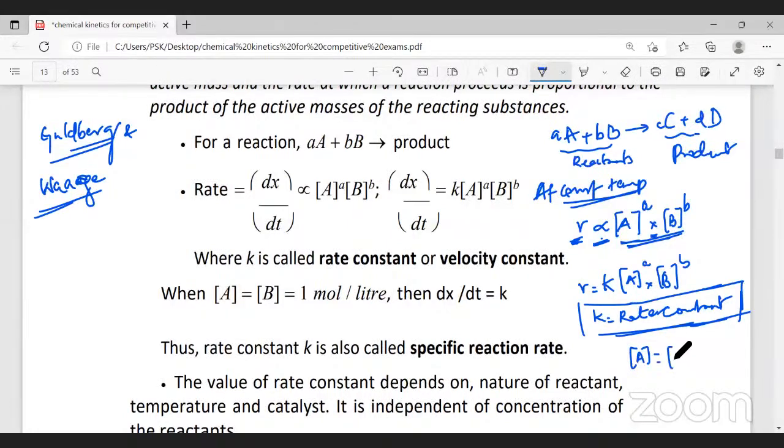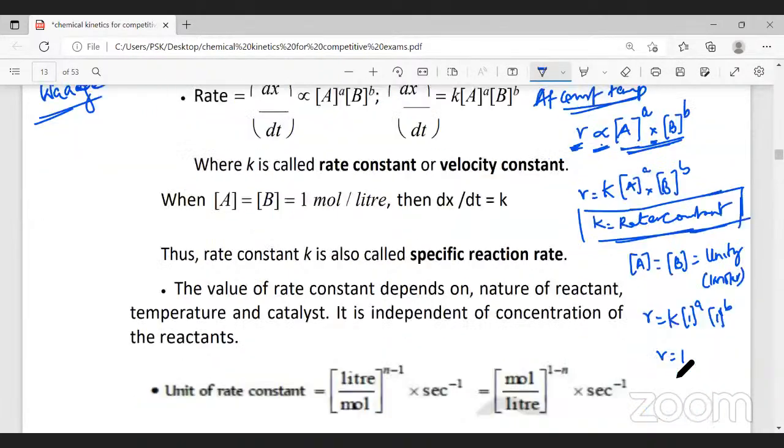B. When the concentrations of the reactants are unity, when I say unity, it is 1 molar. When the concentrations of the reactants are 1 molar, what happens? R becomes equal to what? K into 1 to the power a and 1 to the power b. So R will become equal to K. The rate of a reaction becomes equal to the rate constant of a reaction when the concentrations of the reactants are taken as unity.